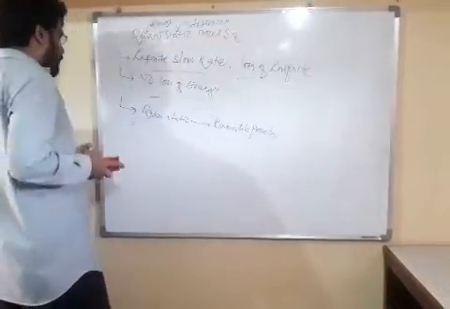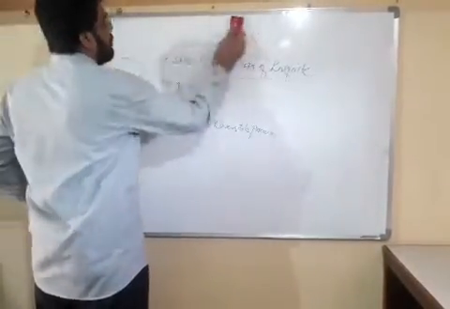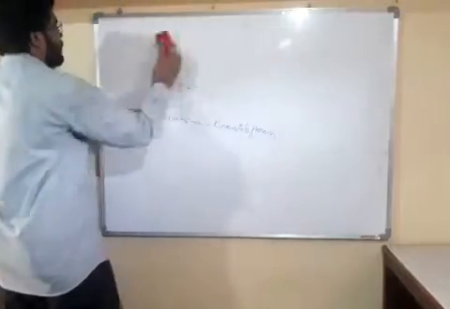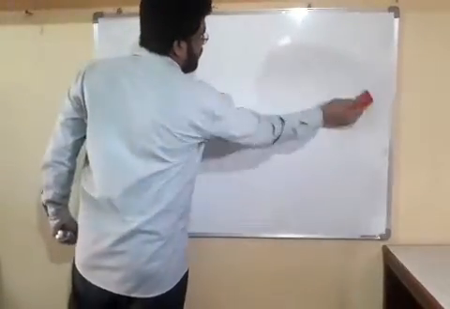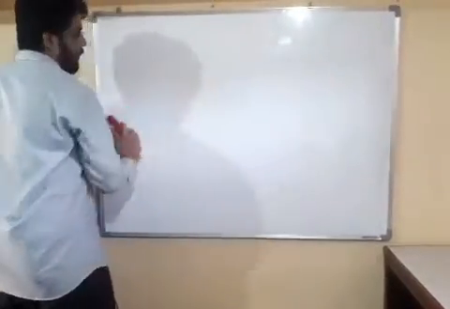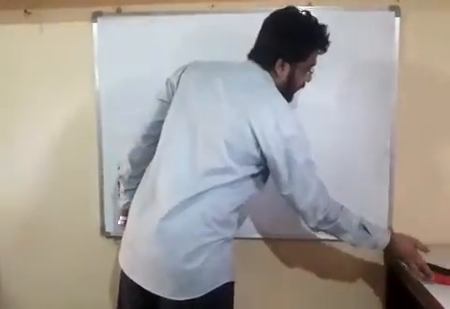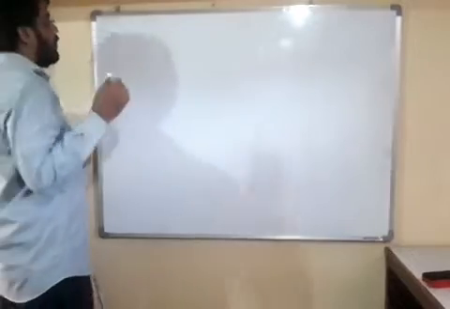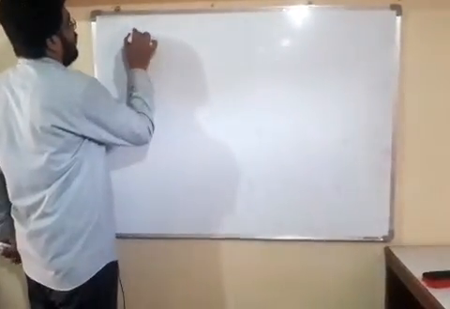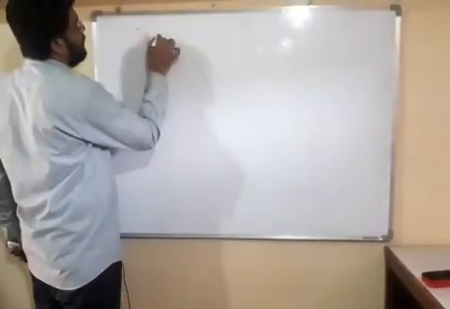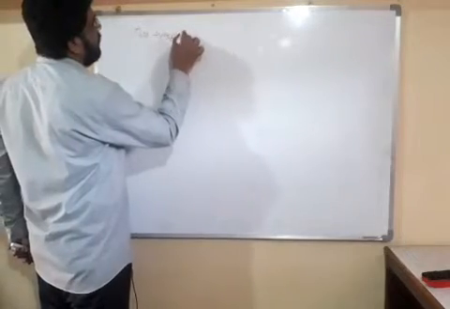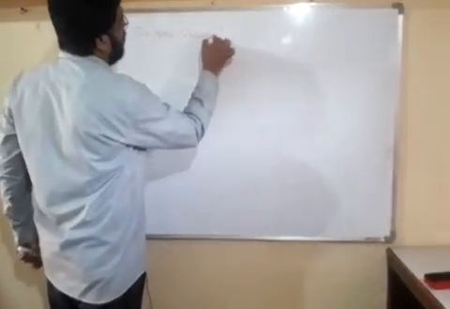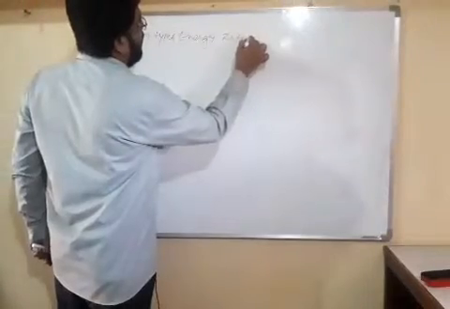So friends, that is all about the quasi-static process. Now friends, we will discuss energy interactions. Dear friends, there are two types of energy interaction.